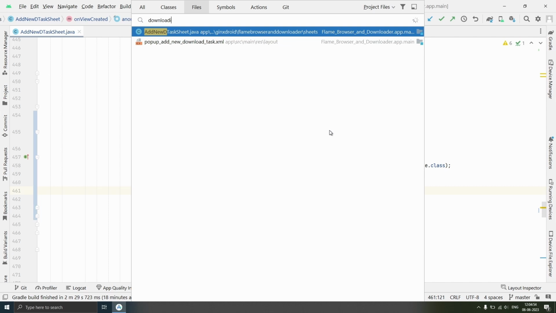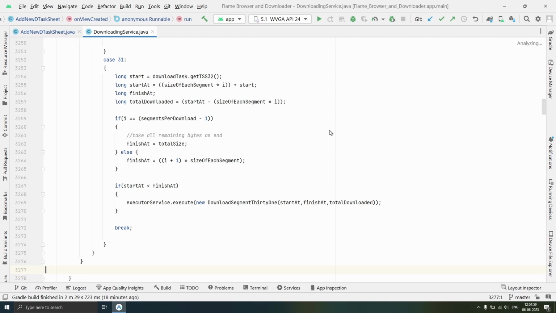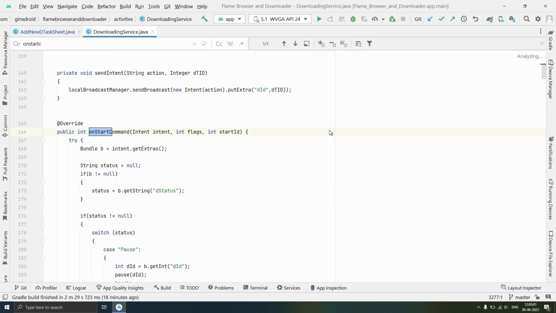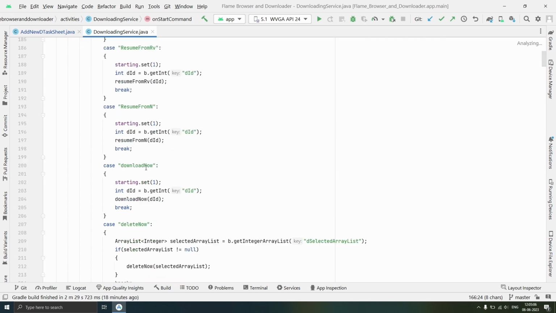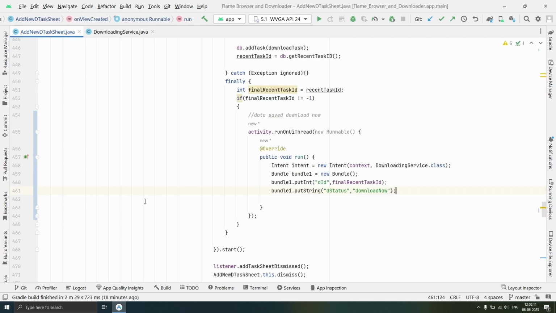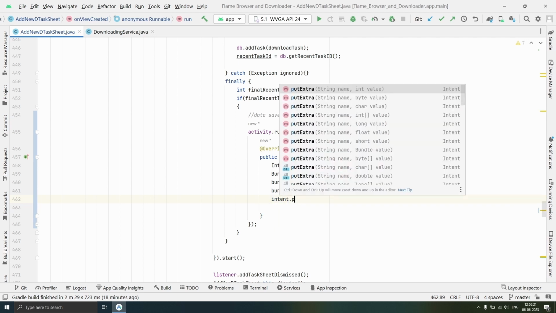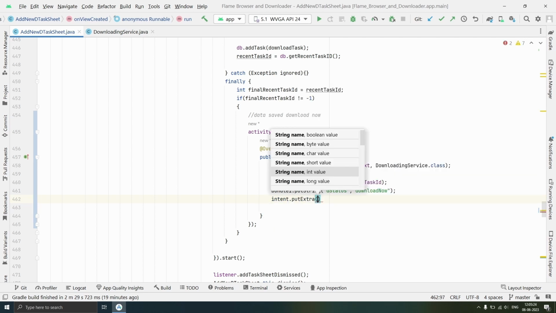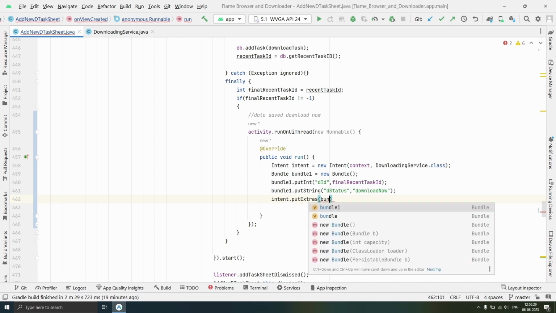So when you see downloading service, we have on start command, and here we are capturing the status and did. So when we pass download now, it will call the download now method which will start downloading of our download task. So after putting download now as d status and did, we'll pass that bundle to intent using intent dot put extras, and here we will pass that bundle one.